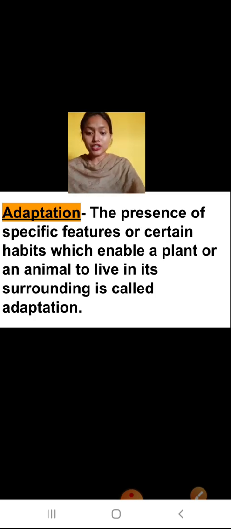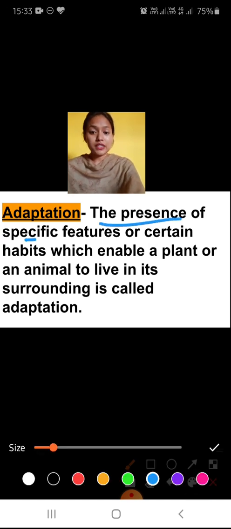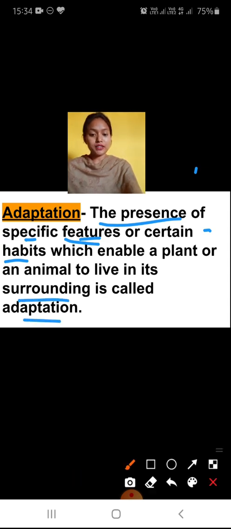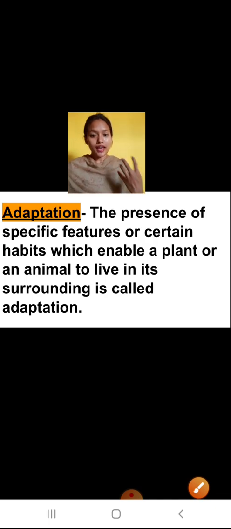So what is adaptation? The presence of specific features, qualities. The presence of specific qualities or certain habits that enable a plant or animal to live in its surrounding is called adaptation. It means the specific features are inborn features in the animals or plants, made for only that type of habitat only.